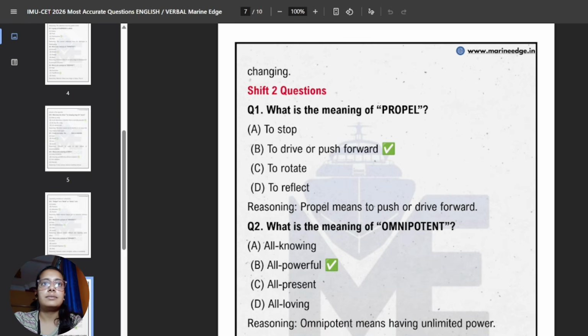Next one. Now we will be discussing the shift 2 questions. The first question says, what is the meaning of propel? Very similarly, we use propellers in a ship. Why do we use propellers? To push the ship forward. So similarly, the correct answer will be to drive or push forward. This is the meaning of propel.